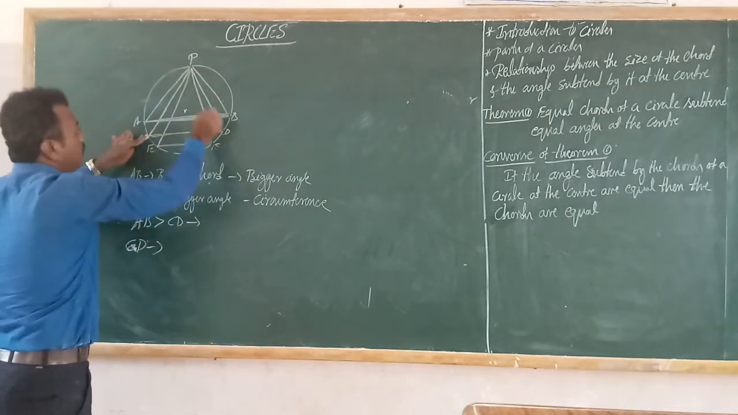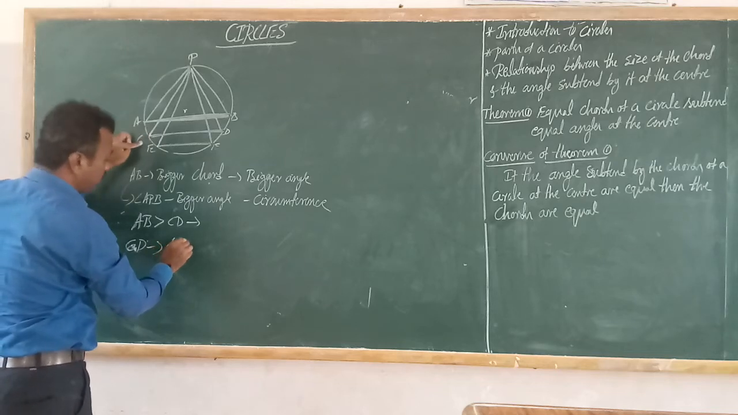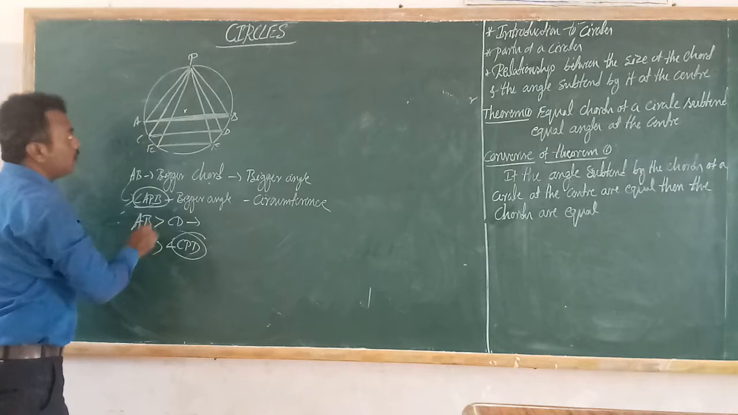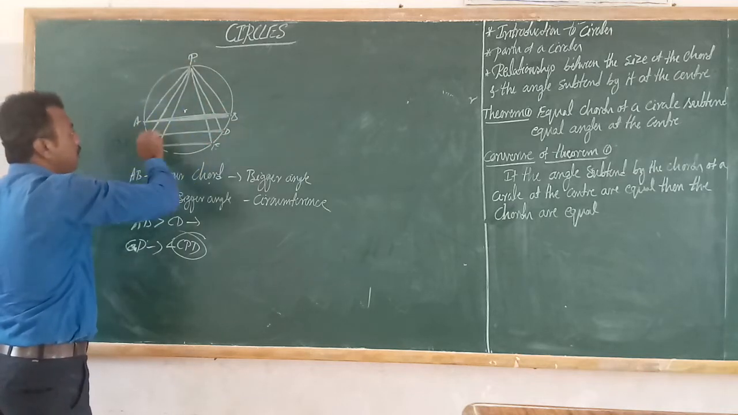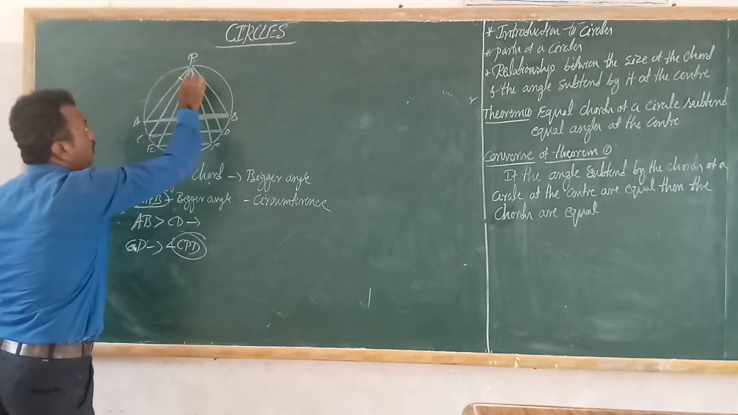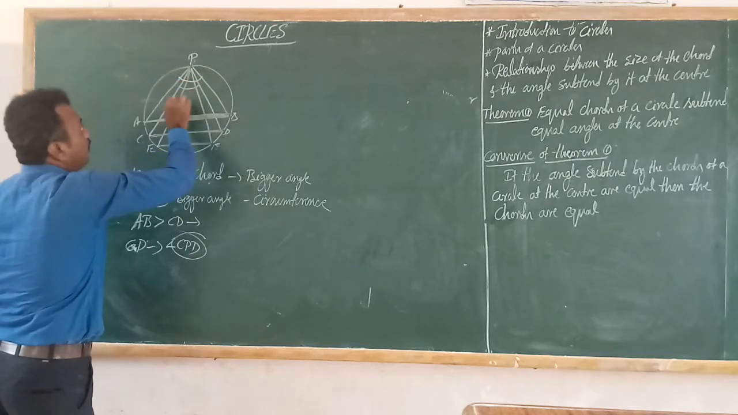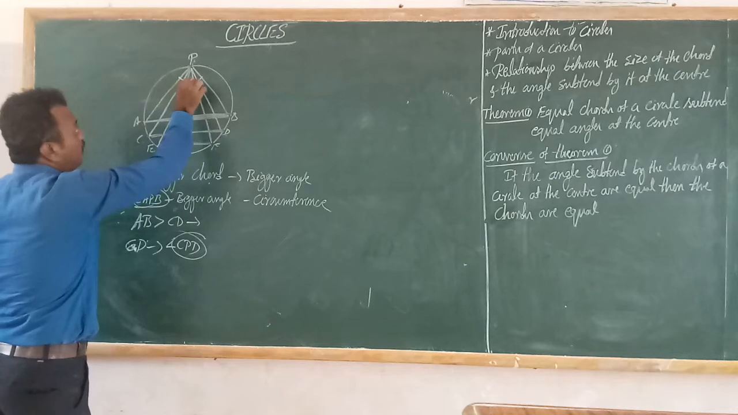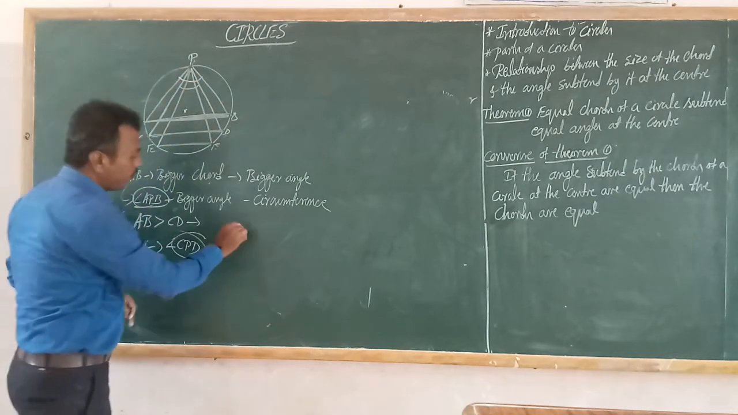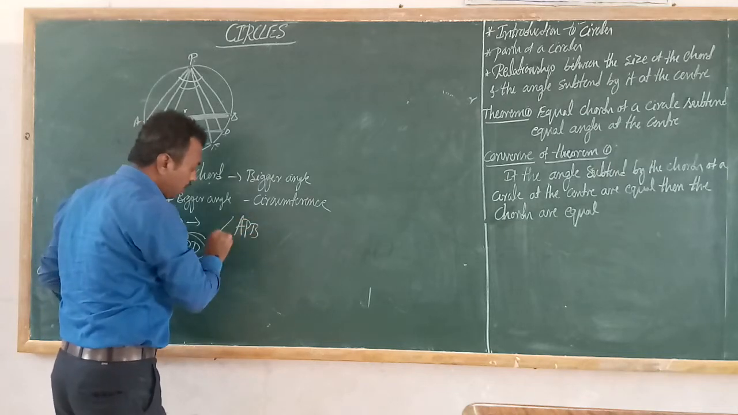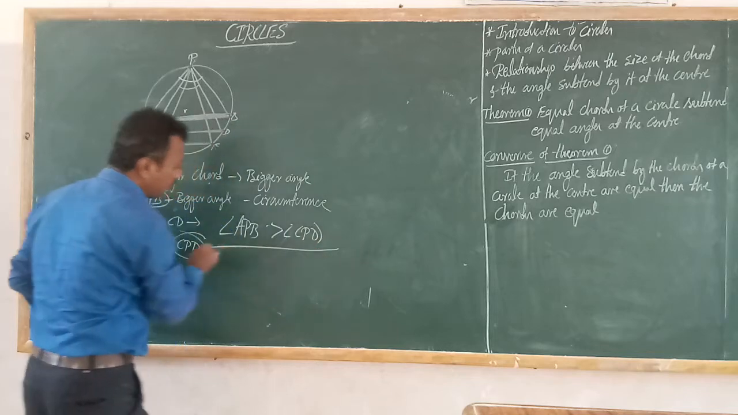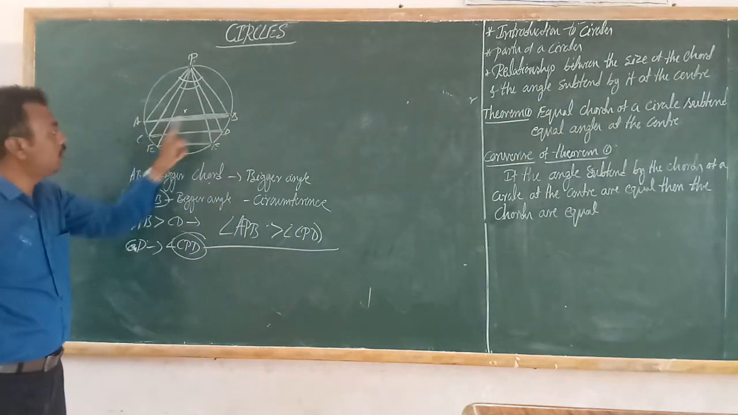Therefore, the angle subtended at the circumference by CD is angle CPD. You have to compare the APB and CPD. So if you compare the APB and CPD, see, this is APB and this is only CPD. Which angle is bigger? APB is greater than CPD.